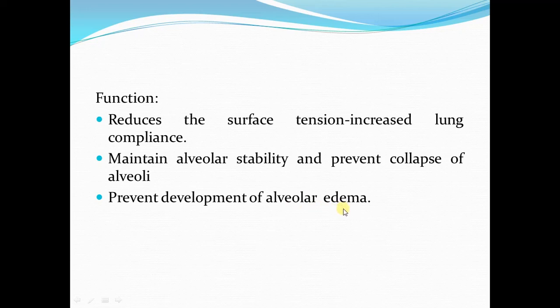Deficiency of surfactant causes a high surface tension and there can be development of edema, or there can be collection of fluid in the alveoli. So these are the functions of surfactant.